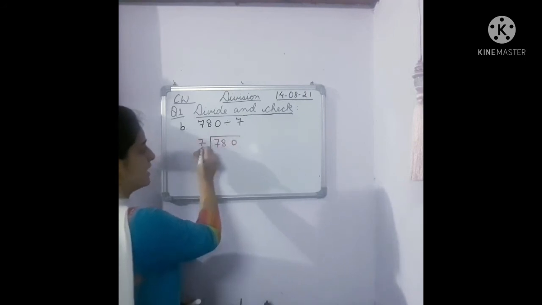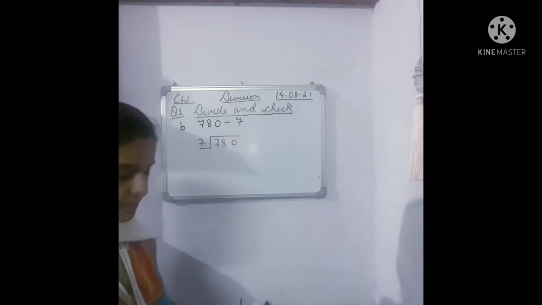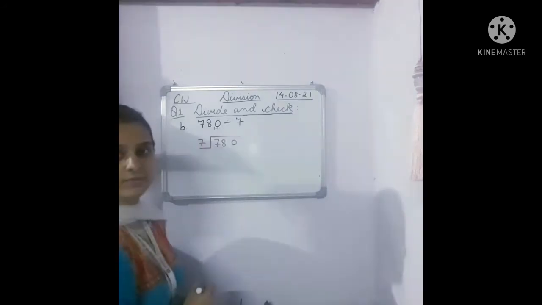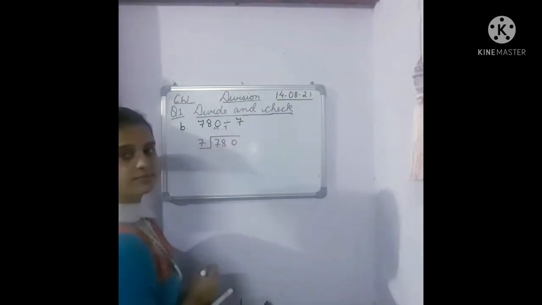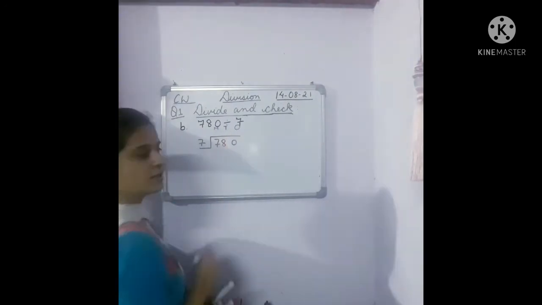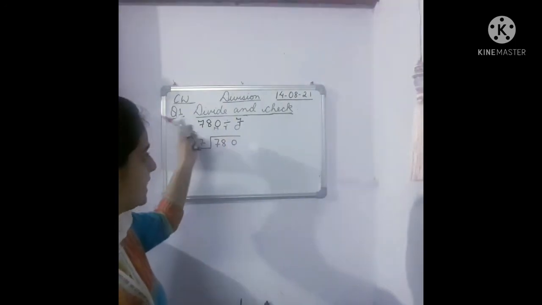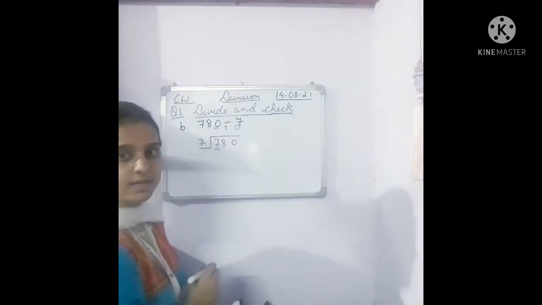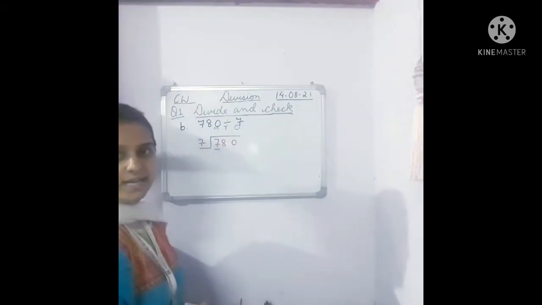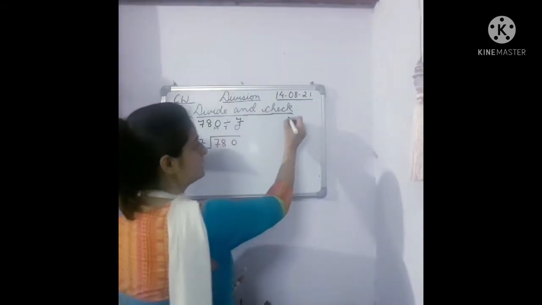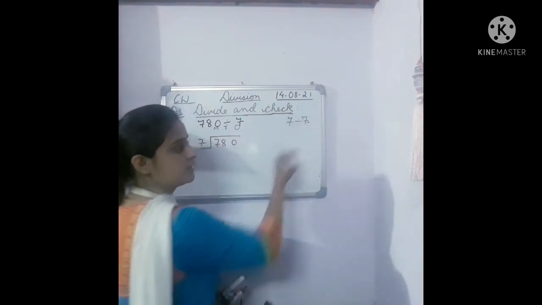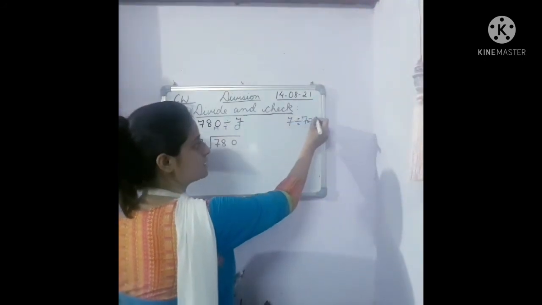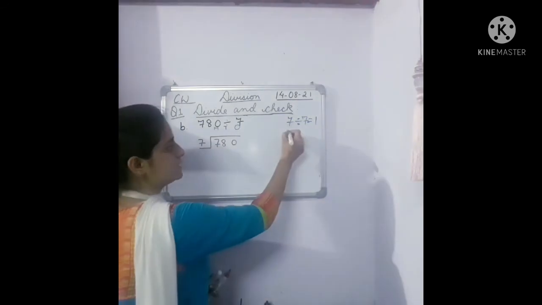780 divided by 7. So children, 7 is in which place? Hundreds place. 8 is in tens place, and 0 is in ones place. So you know that we always start from our left side, and hundreds comes first. We'll take the first digit, 7, which is equal to our divisor, right? That means it is divisible. 7 divided by 7 is what, children? When we divide the same number, what do we get? 1, right?